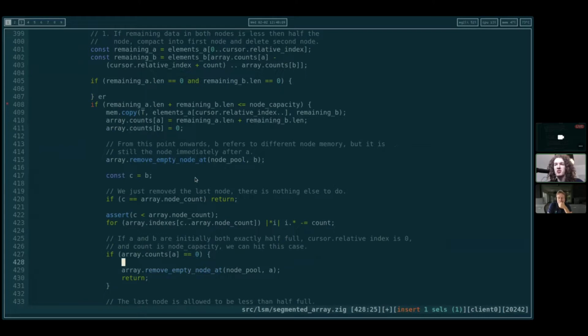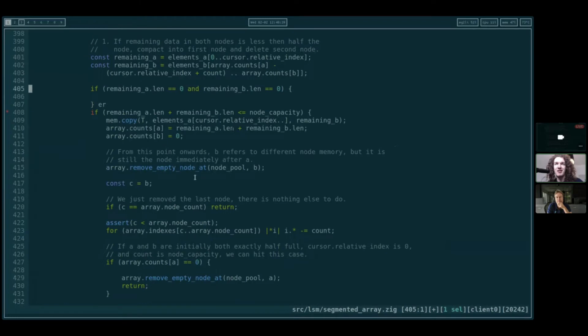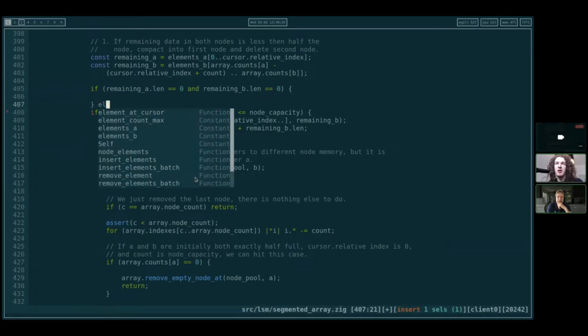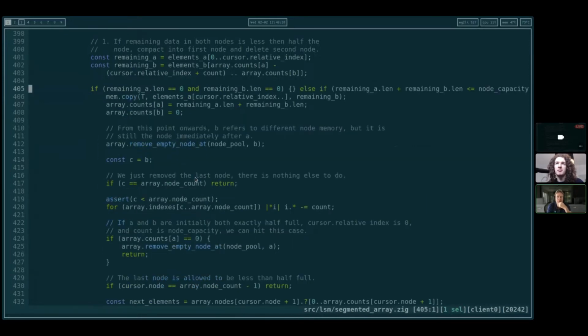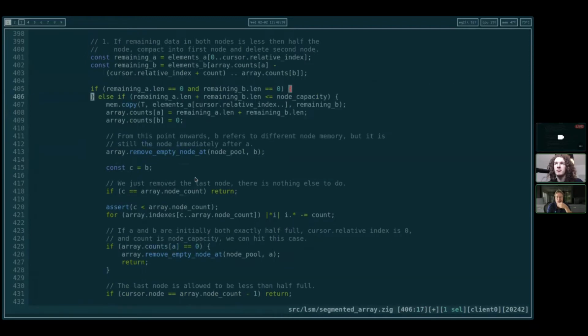Like here we can assert that remaining A length is 0, remaining B length is 0, grocery relative index is 0, and count is node capacity. So I think that's actually better for our code's flexibility, because then we handle it. I guess we can assert that stuff in here too. I think this is such a unique case that it's better just to handle it by itself.